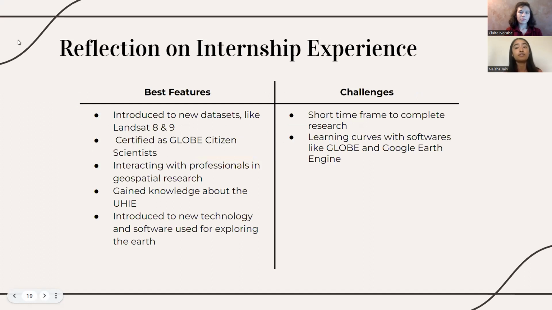Here are our group's opinions on the NASA SEAS internship experience. Personally, the SEAS program boosted my passion for geospatial research and learning new software, regardless of the learning curves. Thus, I'm excited to continue researching and providing findings to the scientific community as a part of my future career. Similar to Naisha, the SEAS program gave me the opportunity to learn more about the Earth data that is currently available and the different technologies and programs scientists use. I hope to attend college next year for computer science and research more ways that technology can be used to help farmers and the public.